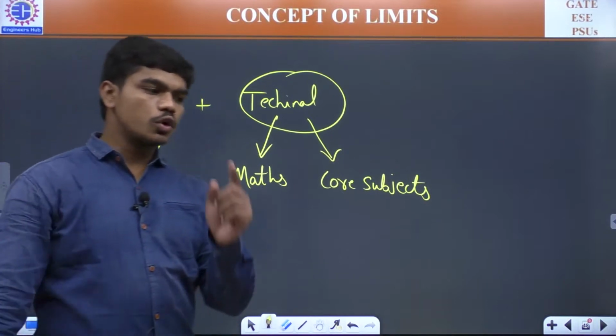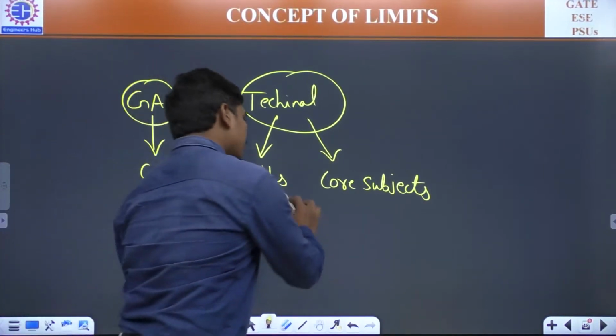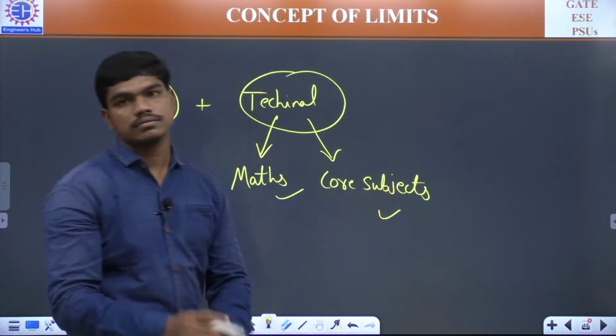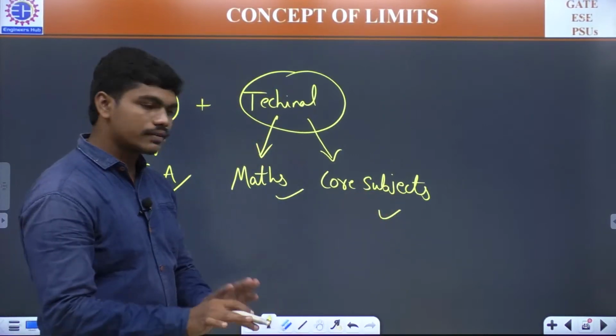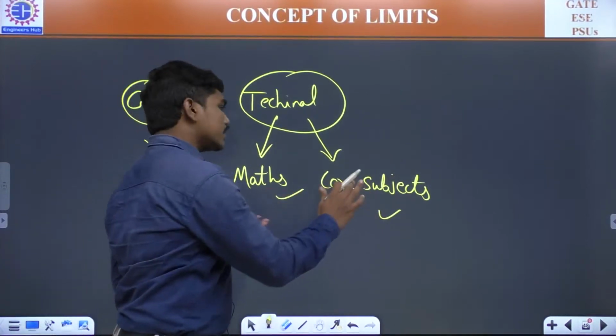Now, if you score 1 mark in general aptitude or in mathematics or in core subjects, it's equivalent. They don't show that variation. So that's why I'm telling you all these three are really important.